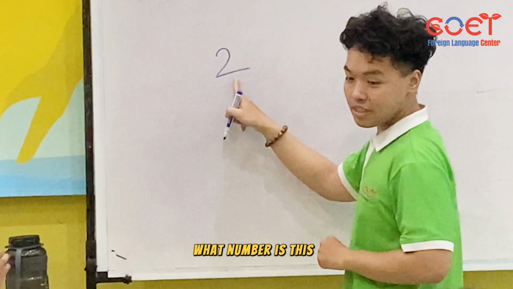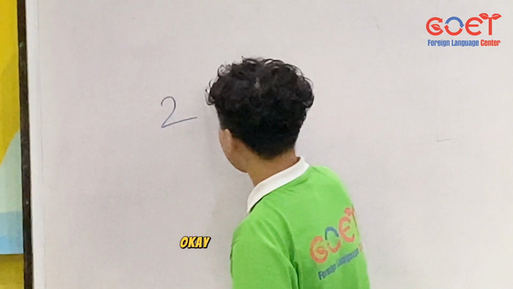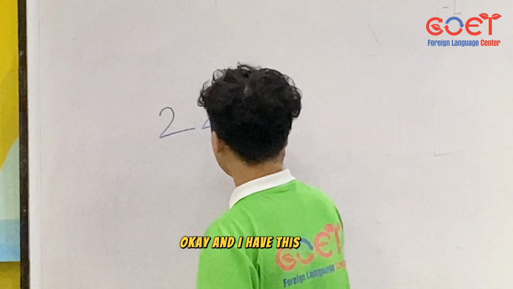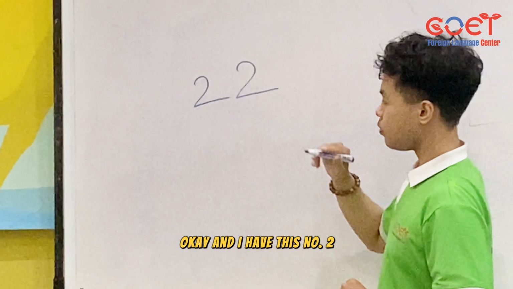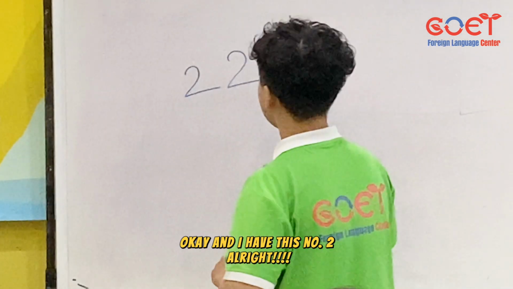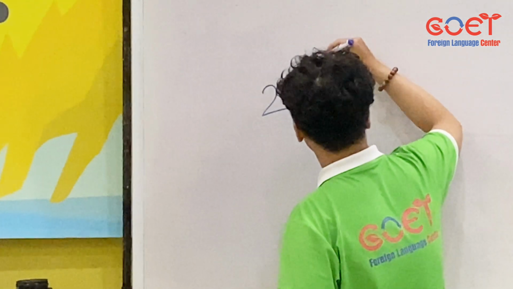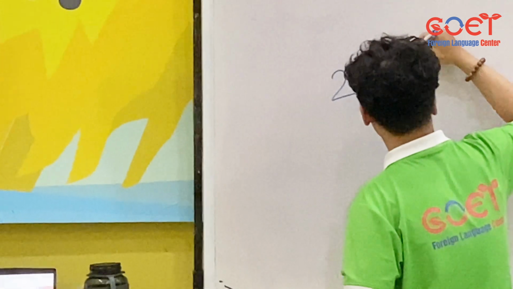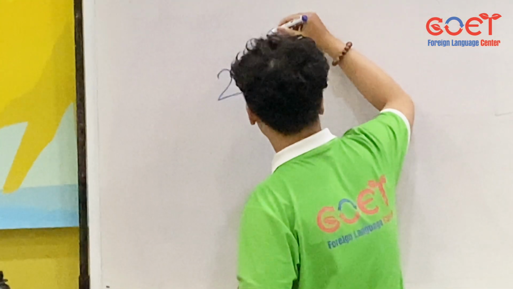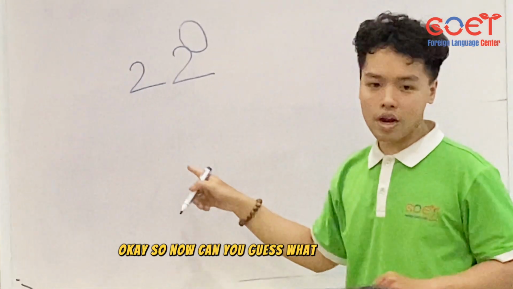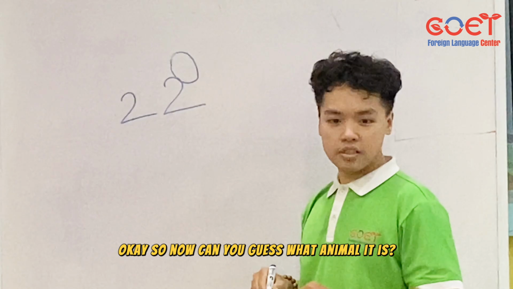What number is this? 2. Okay, and I have this number. 2. Alright. Okay, so now can you guess what animal it is?